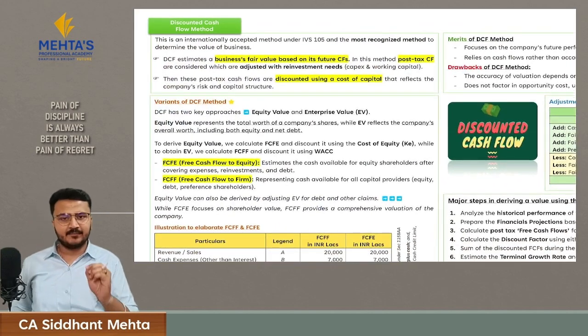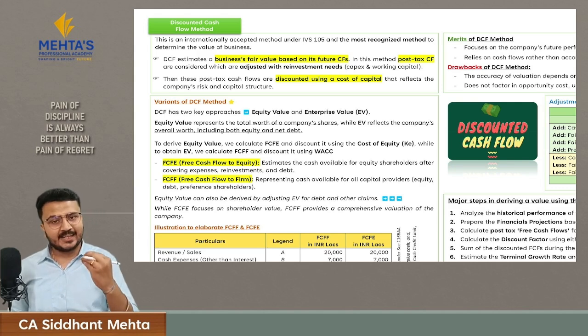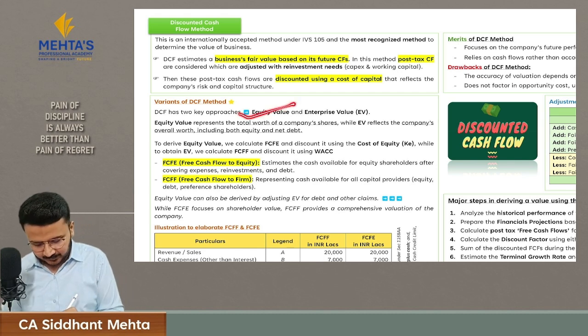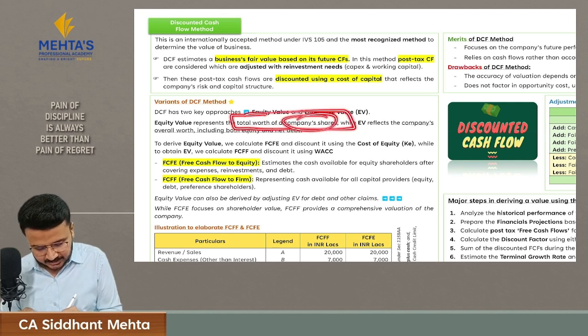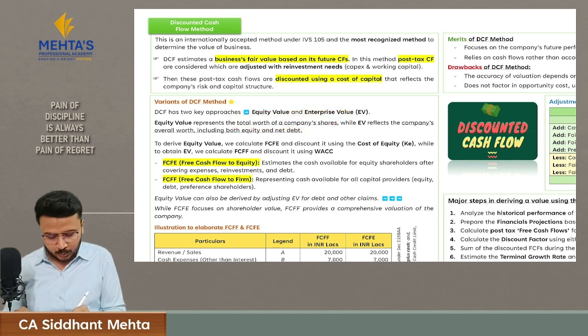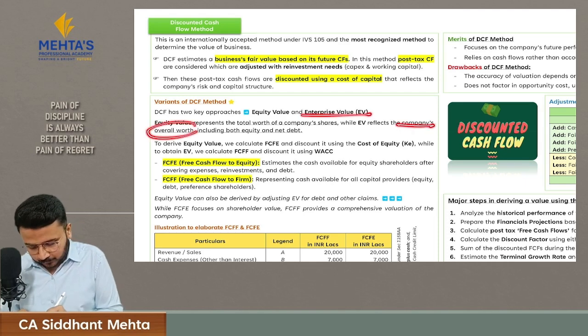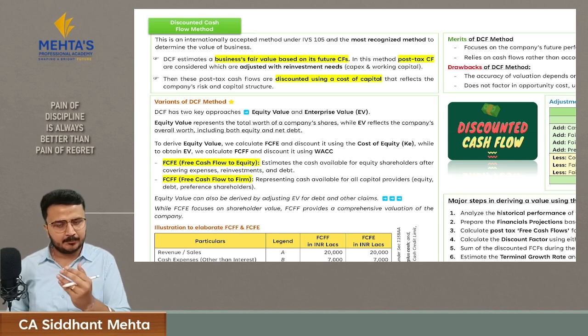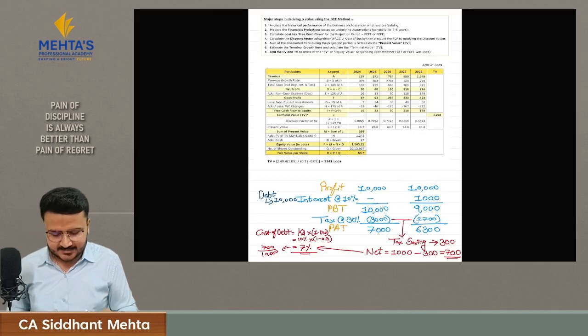Let's understand the variants of the DCF method. It means which value you can calculate with the help of the DCF method. There are two values. One is equity value, which is the total worth of the company's shares. What I said, the total worth of the company's shares. And there is enterprise value, which is the company's overall worth. Both these values we can calculate with the help of free cash flow. Let's understand what I mean by these two values and what the difference between these two values is with the help of one example.